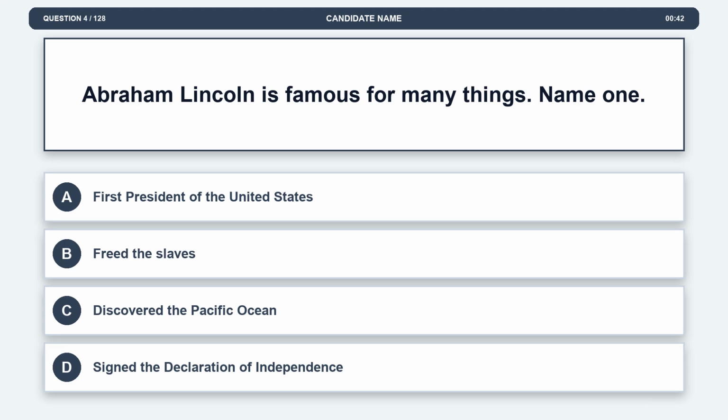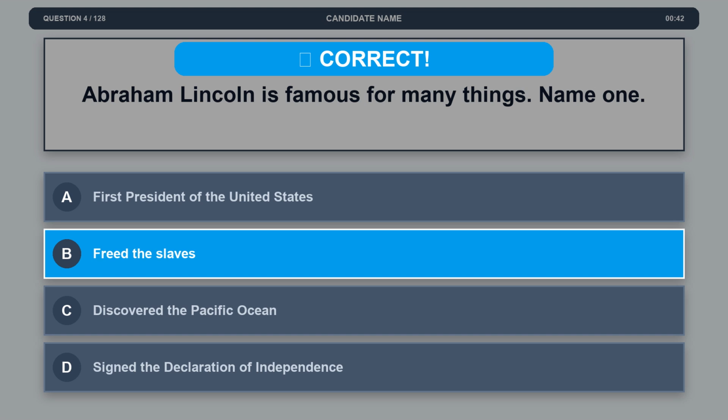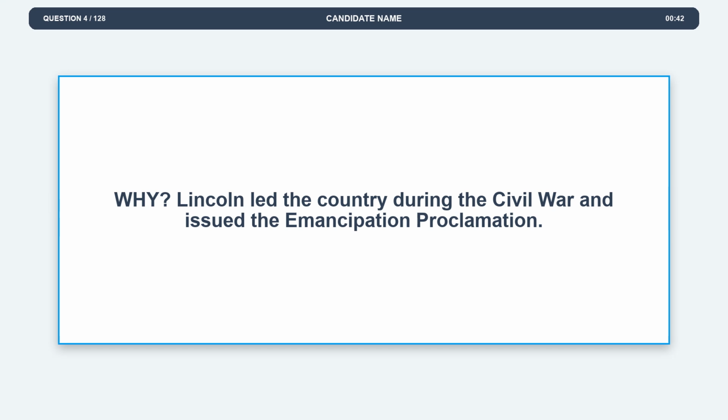Question 4. Abraham Lincoln is famous for many things. Name one. Option A, first President of the United States. Option B, freed the slaves. Option C, discovered the Pacific Ocean. Option D, signed the Declaration of Independence. The correct answer is option B, freed the slaves. Explanation. Lincoln led the country during the Civil War and issued the Emancipation Proclamation.